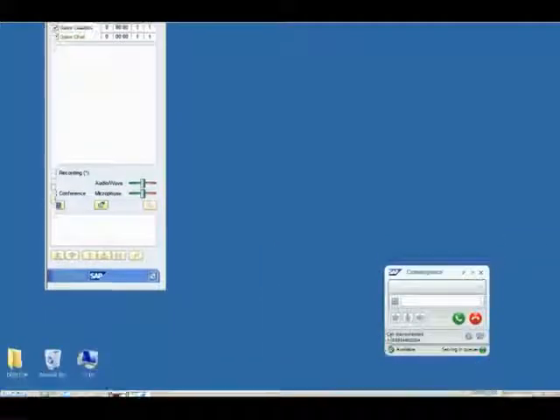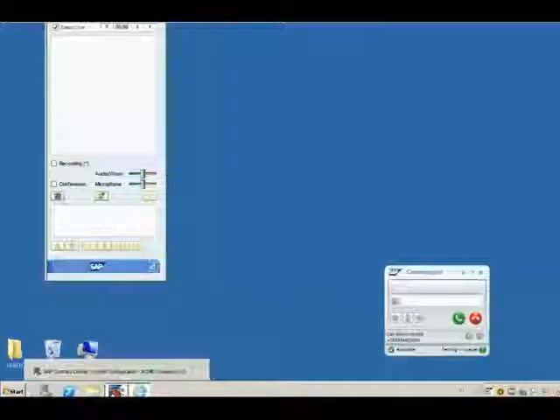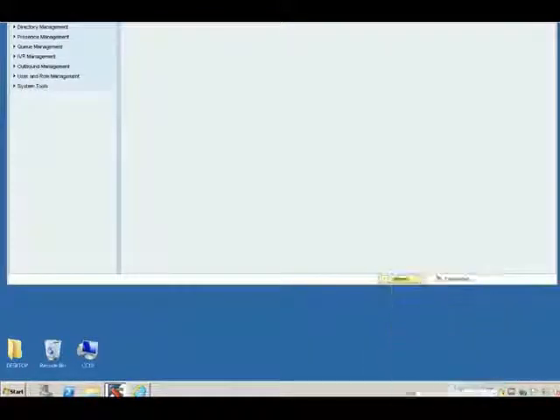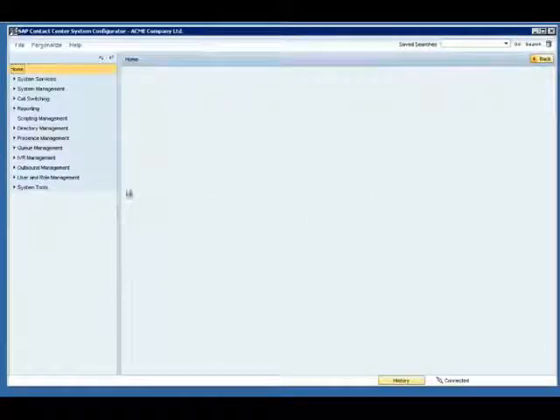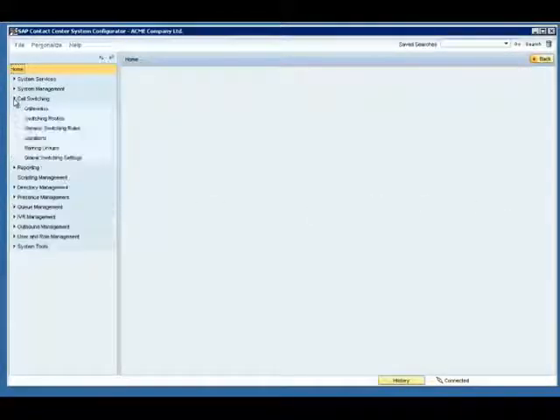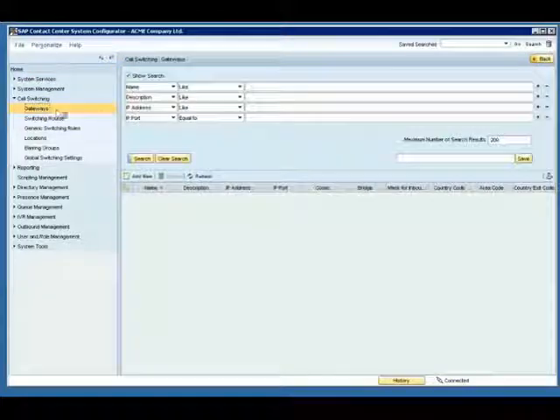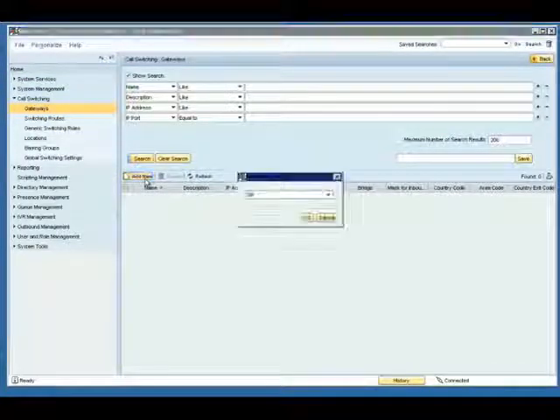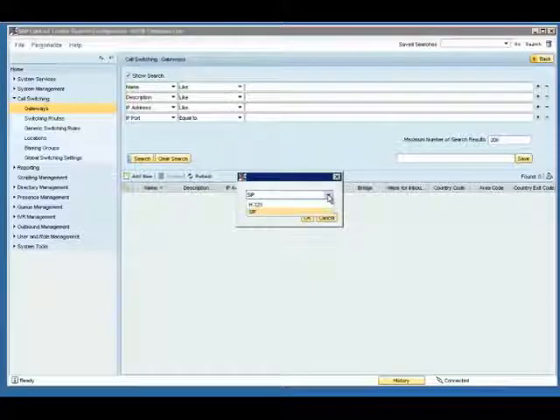That was really bad news for the customer. What is missing is the gateway. So let's add that. In System Configurator, we go to Call Switching Gateways, do a search to find out that there are 0 gateways in the system. So we add a new one.